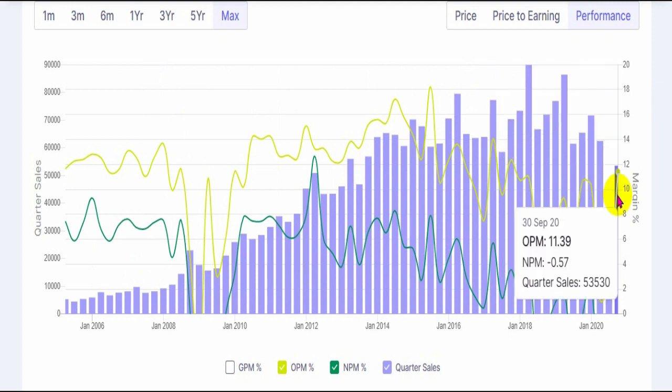So as far as September 30th is concerned, it had made a loss of around 0.57, that is, net loss margin was around 0.5%, and although it had earned an operating profit margin of 11.3%, it could not sustain that due to high interest cost as well as high depreciation due to the huge amount of assets that it has.